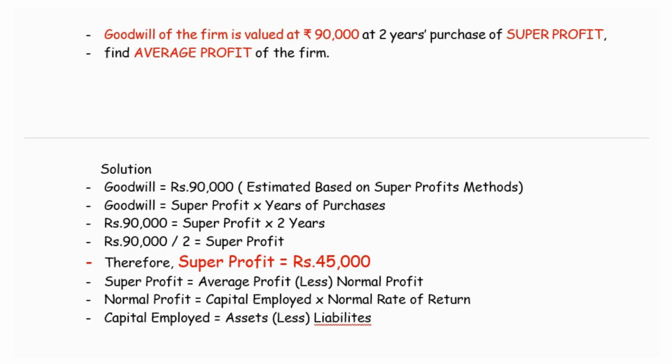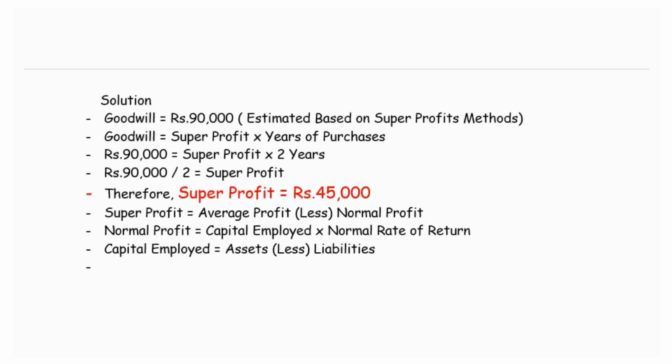The assets are given as 5 lakhs in the question. From this we will deduct the liabilities. The company's creditors are the liabilities, given as rupees 90,000. So we get capital employed as 4,10,000. So capital employed is known.